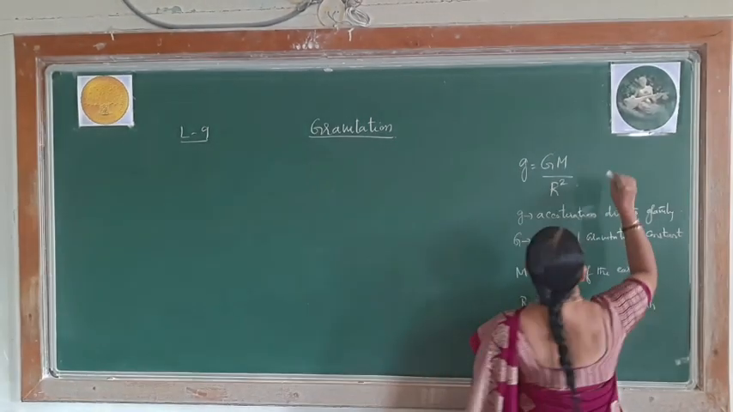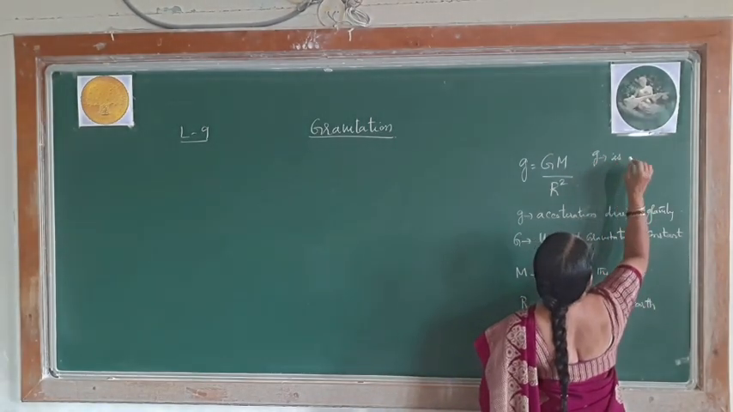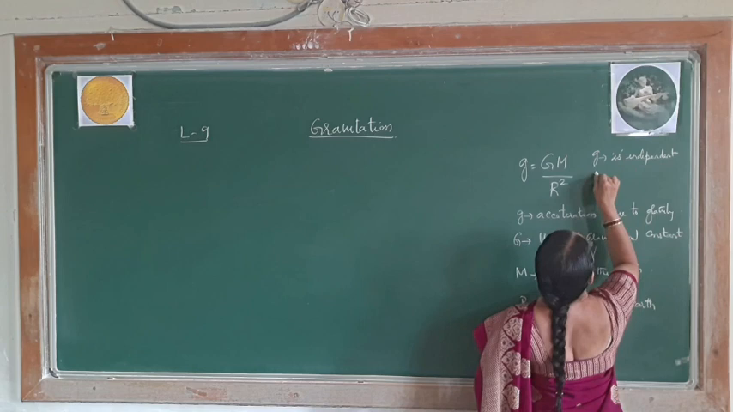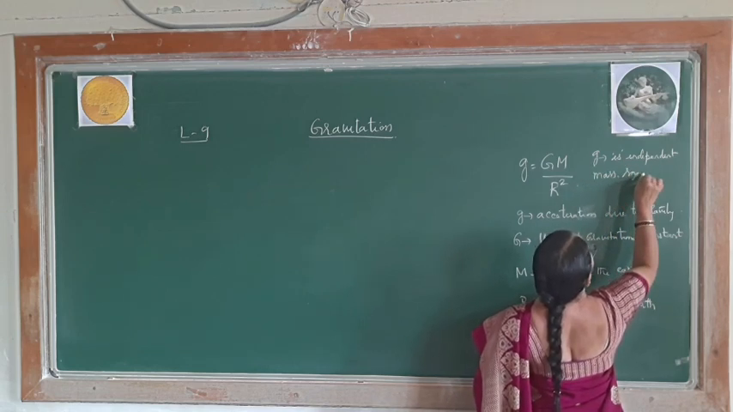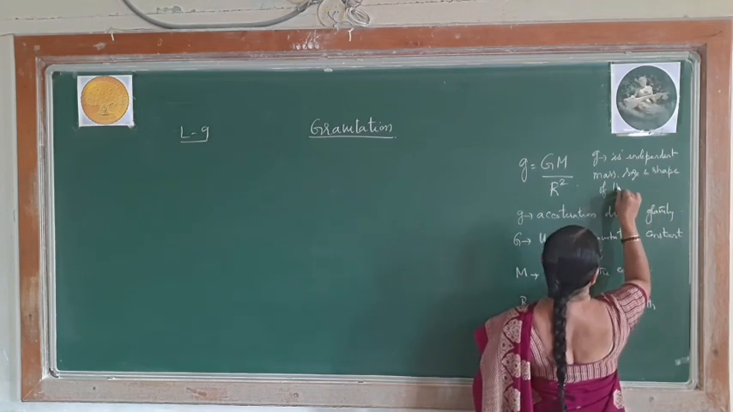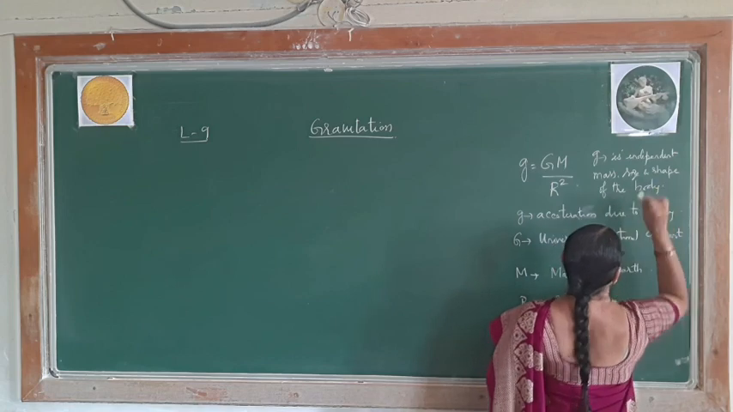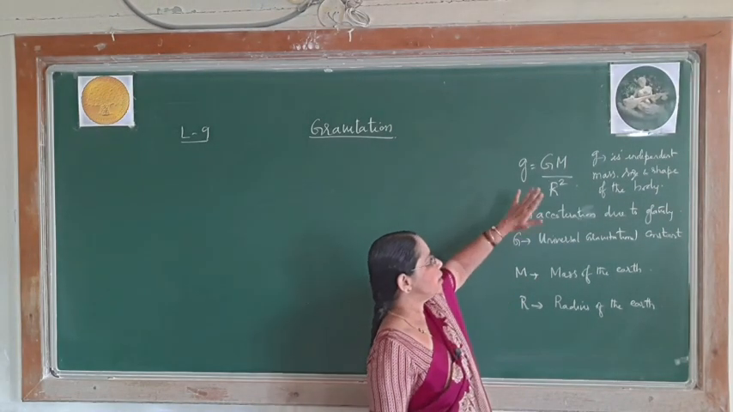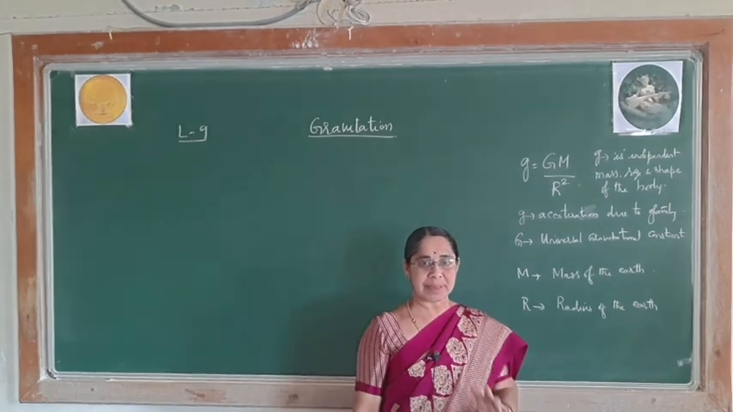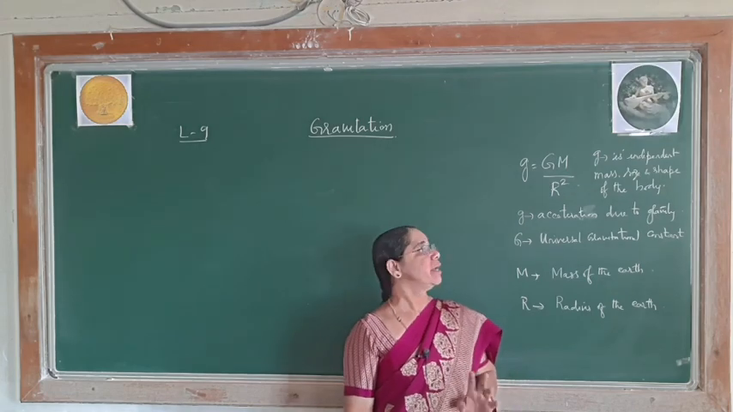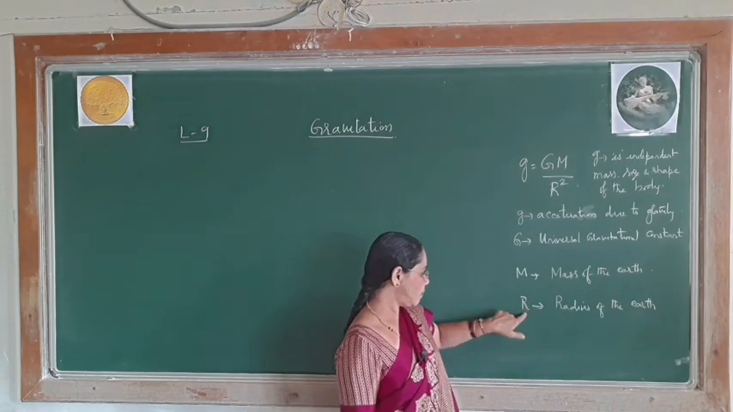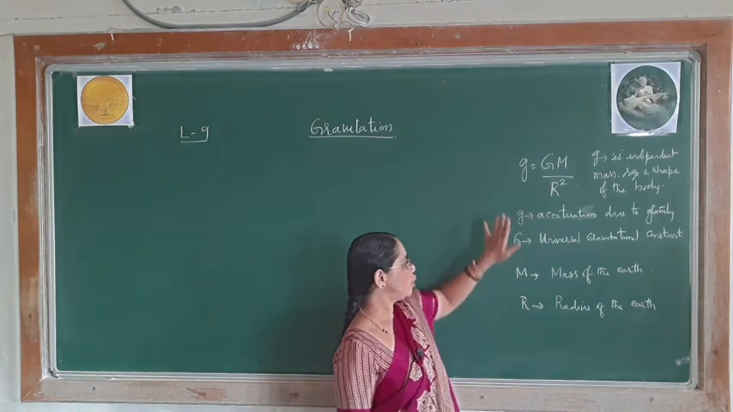So, you have to remember this small g is independent of mass, size and shape of the body. Whichever object you select, it does not depend on the size, whether it is small or big, or on the mass or whatever may be the shape. But this g depends on mass of the earth and this g depends on radius of the earth. You have to be very careful about these points.